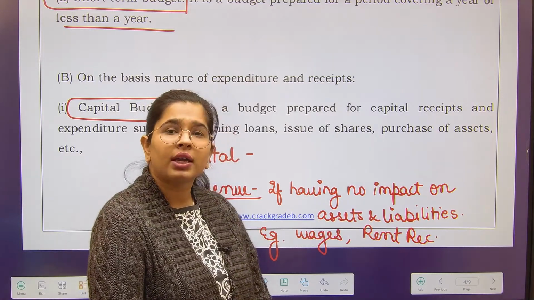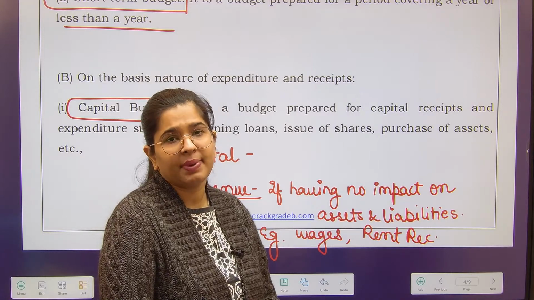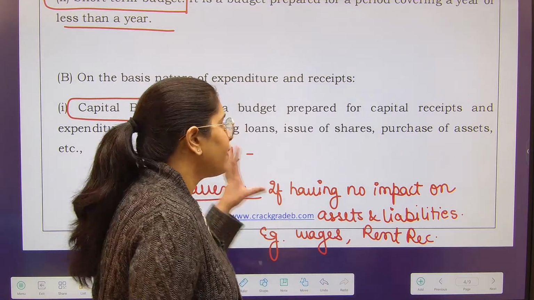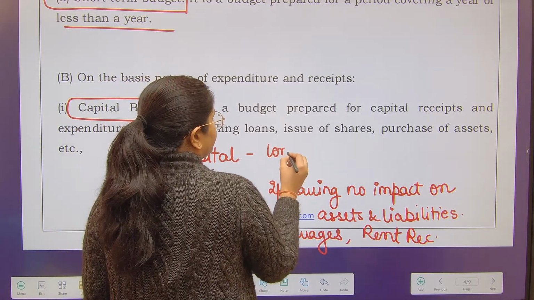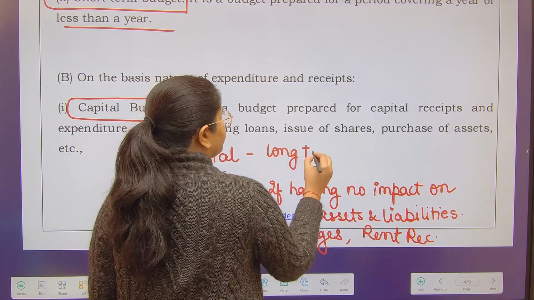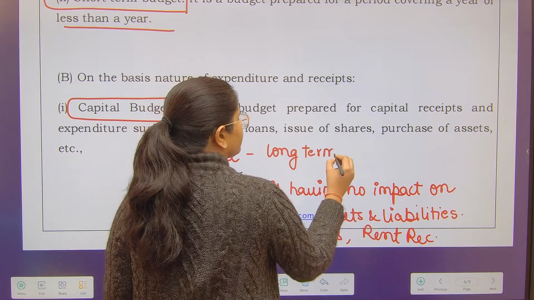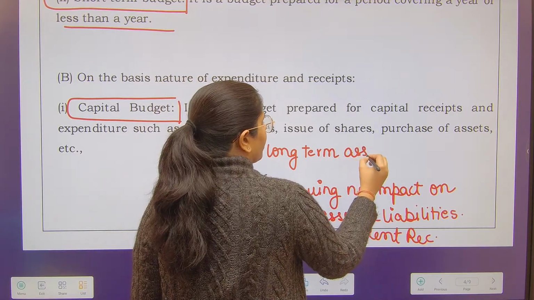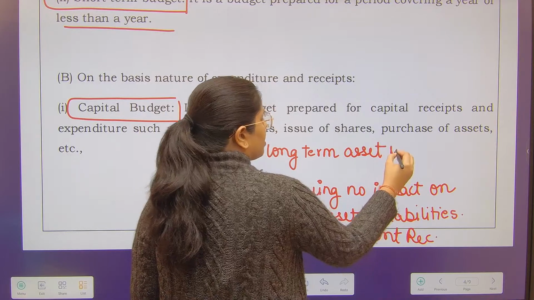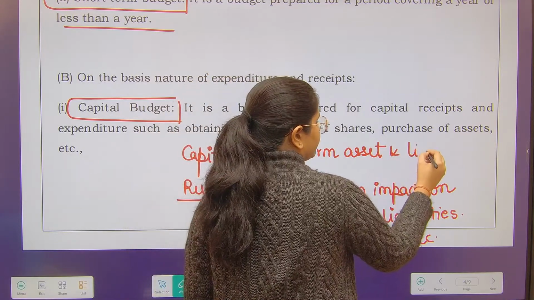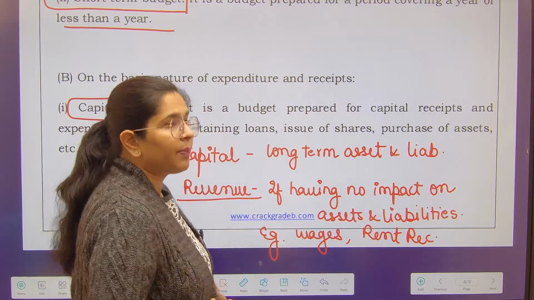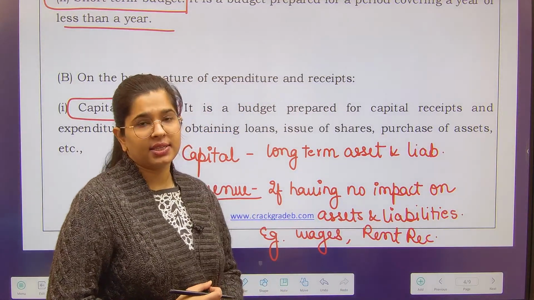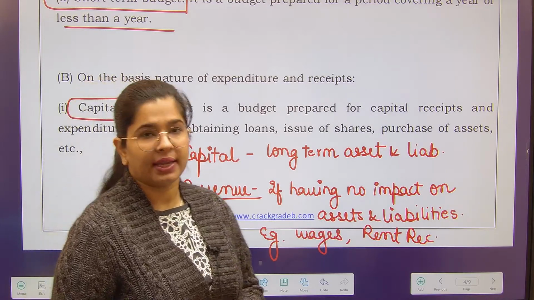But whenever I am talking about capital kinds of expenditure or receipt, they always have an impact on long-term asset and liability. Long term I am talking about, like for example, suppose I have purchased a building, right?